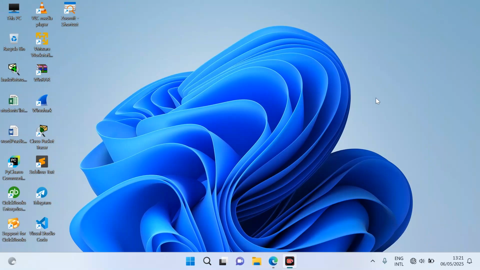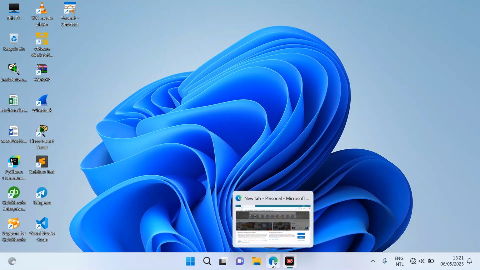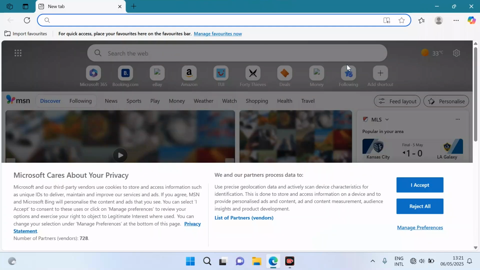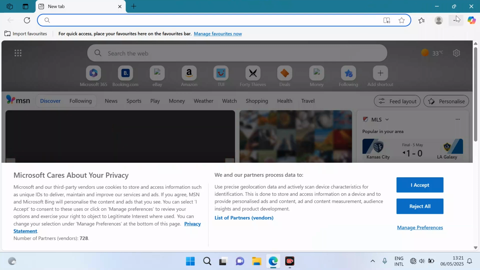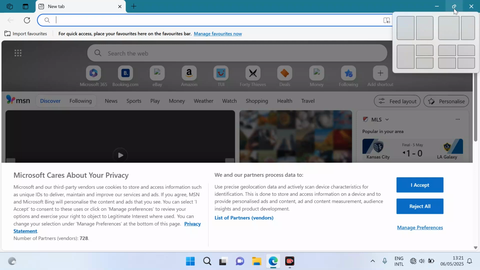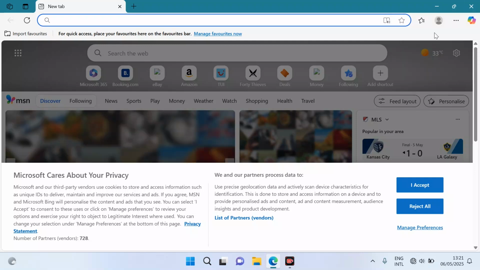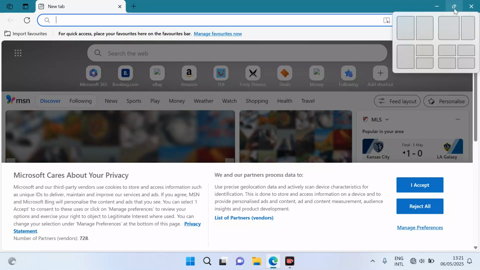So if you minimize it, it is minimized in the taskbar. From here you can maximize it back, just click on it and you can see that it has maximized back. And another very useful option here is this maximize and minimize option. If you hover the mouse on it, you can see these different options. From these options you can split your screen into sections, like two equal sections, or two sections, one is smaller and another is bigger, or in three sections and also in four sections.